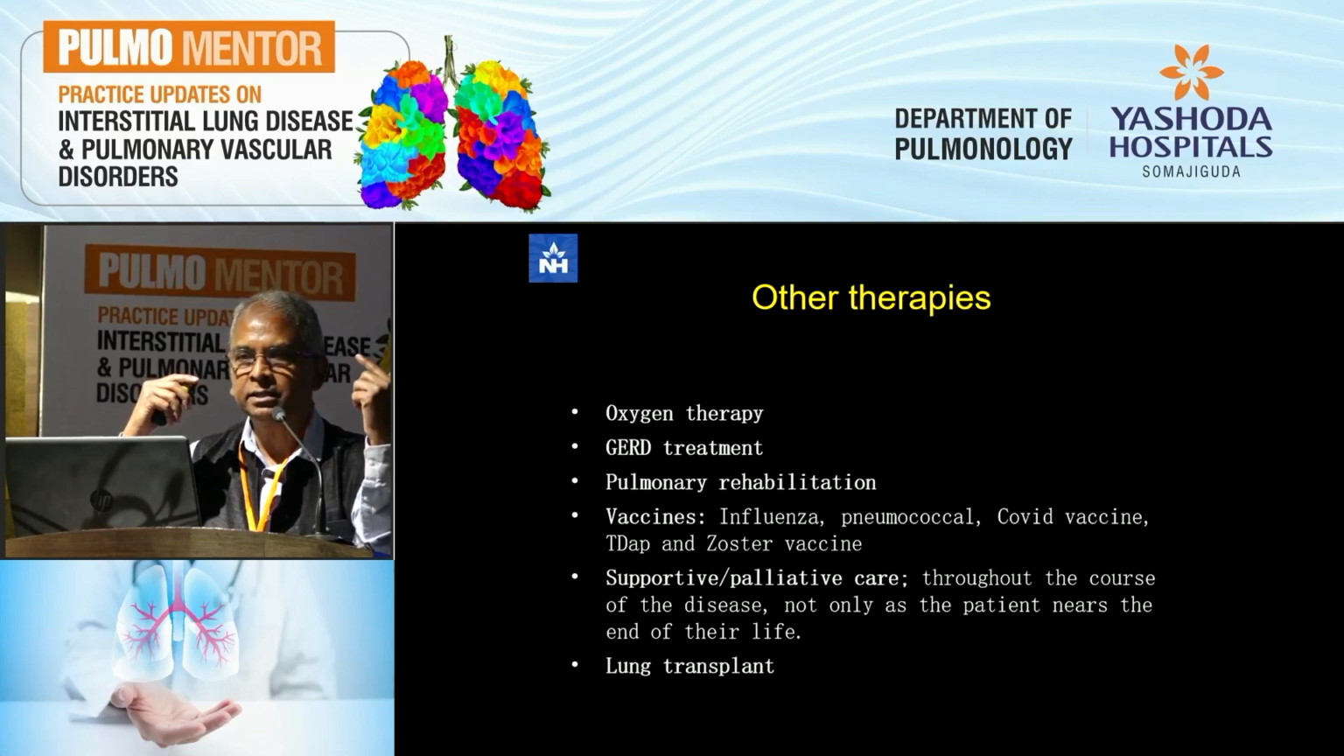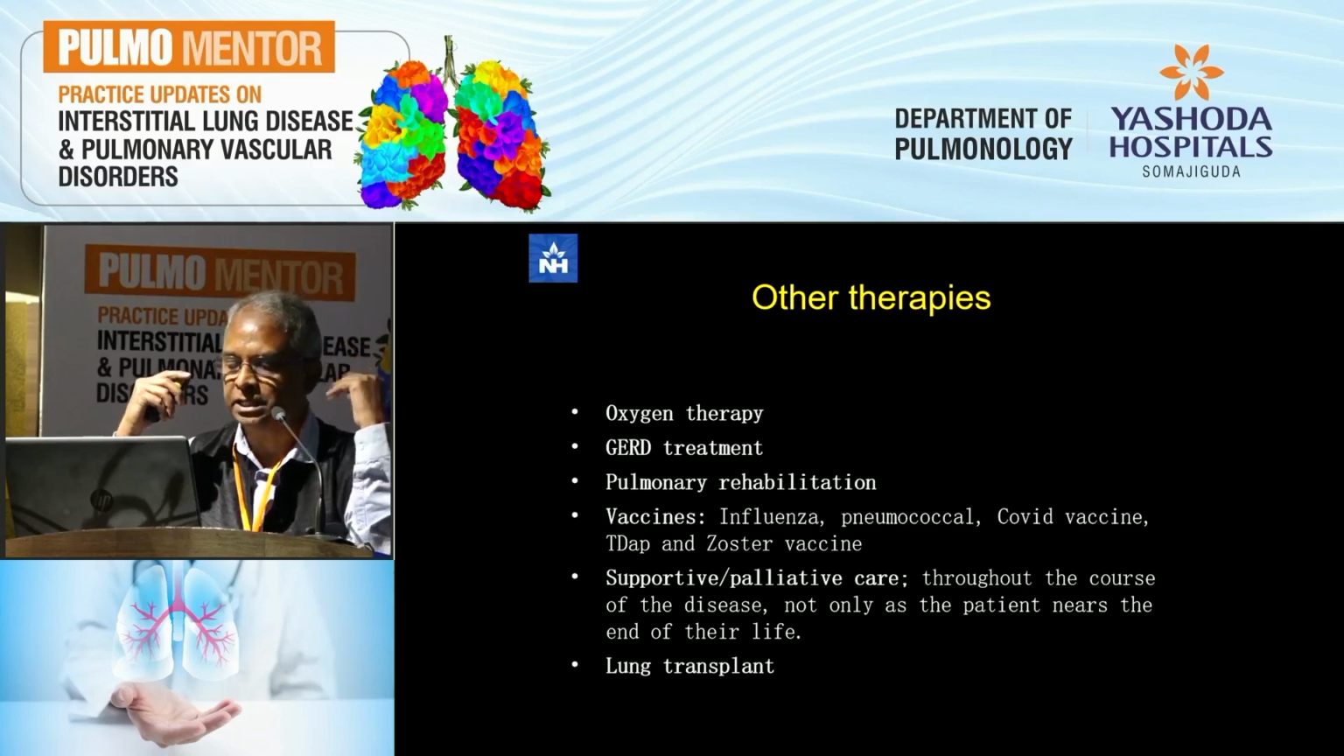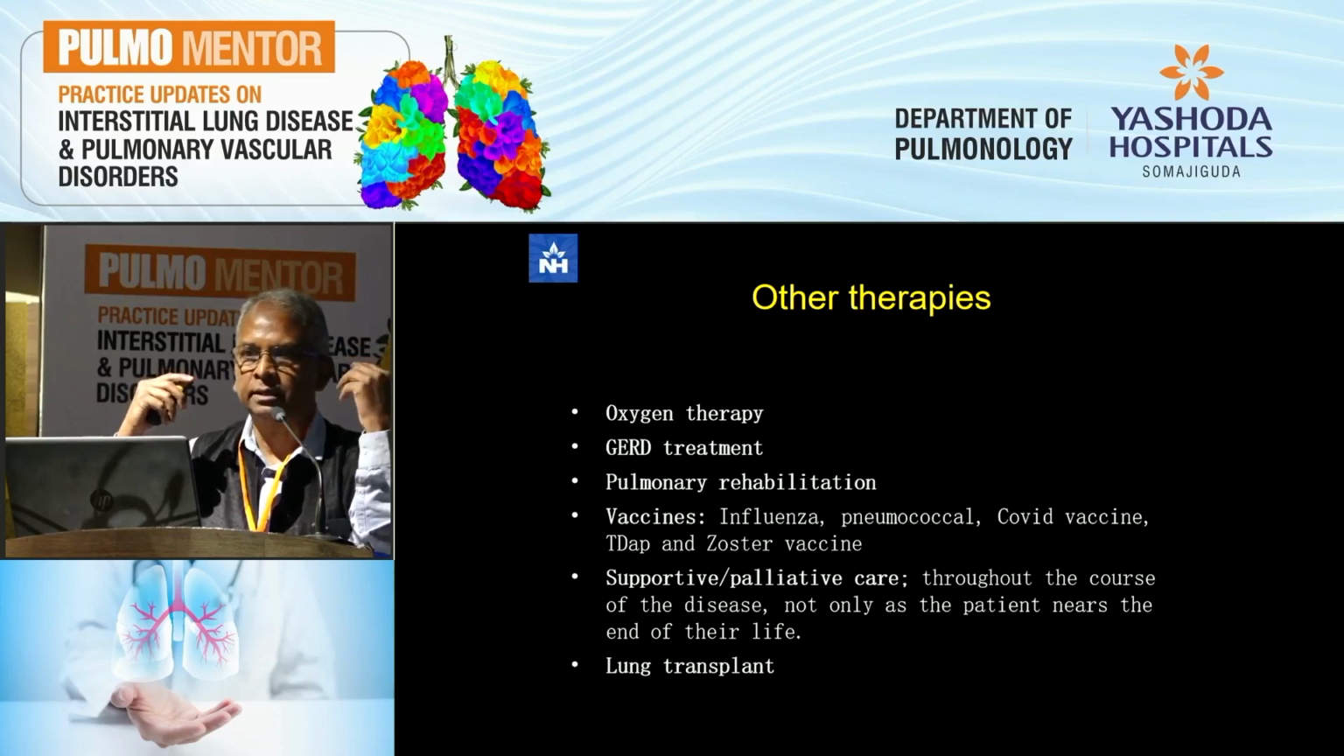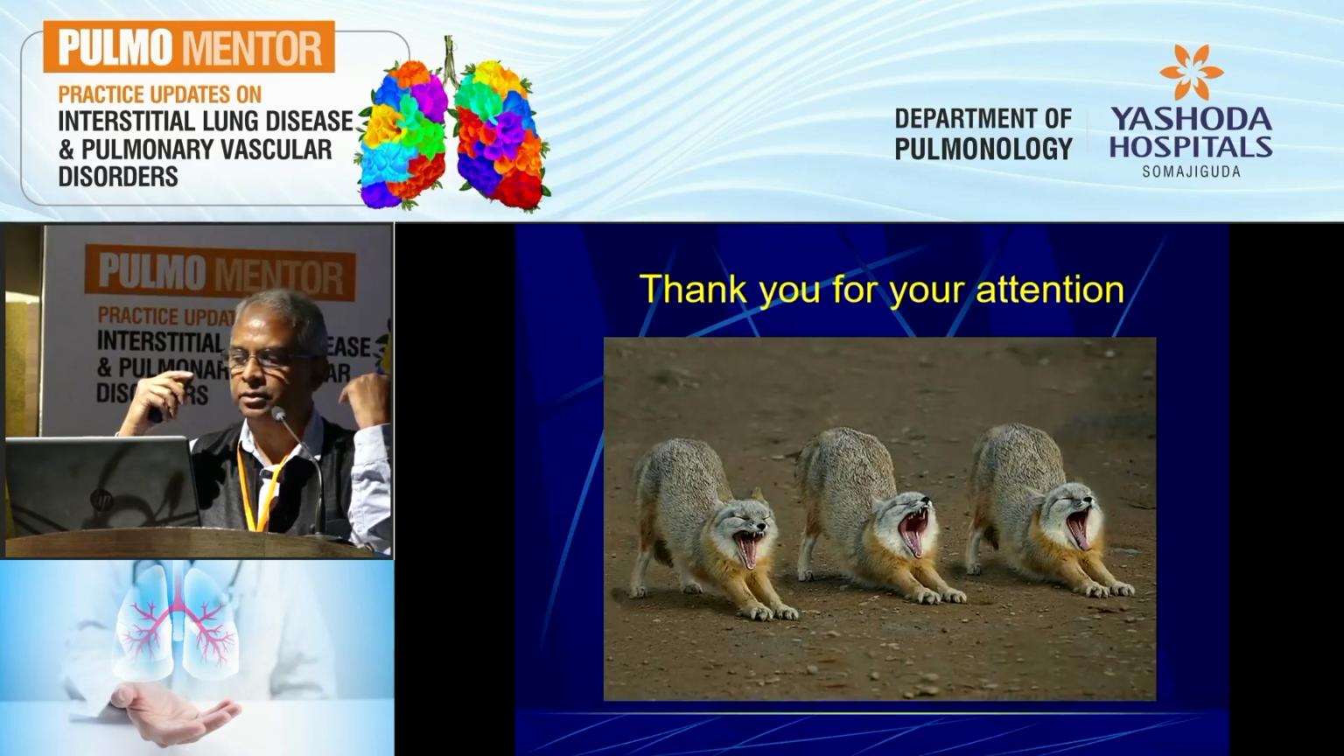Remember your vaccines. Now, as in COPD, we recommend 5 vaccines. Zoster vaccine is not yet available, but influenza, pneumococcal, COVID, and Tdap must be given. Supportive and palliative care throughout the course of illness, not only when the patient is entering end of life. And of course, lung transplant sometimes, because patients do not respond to treatments, and some of these patients need both a heart and lung